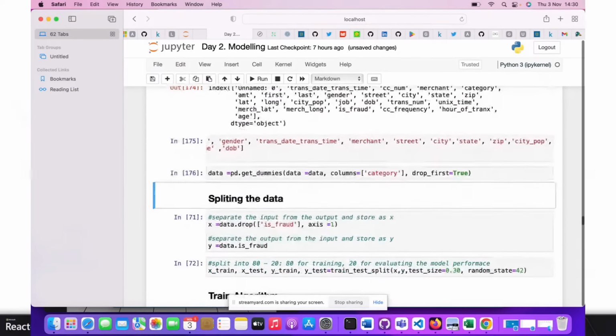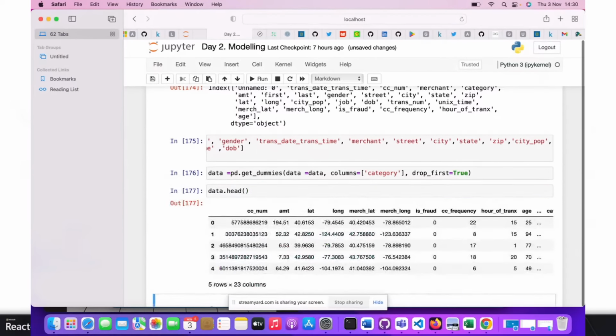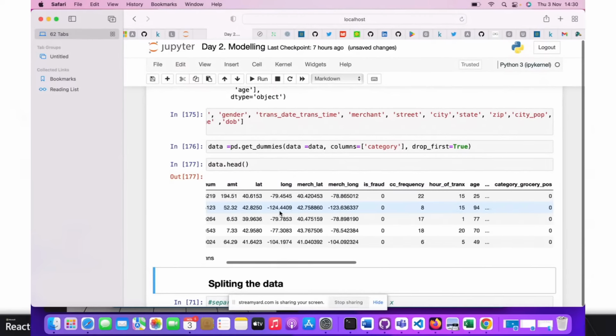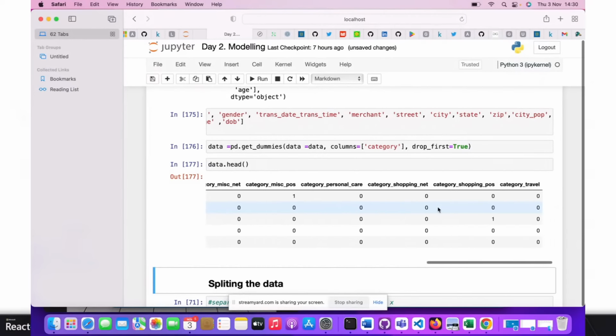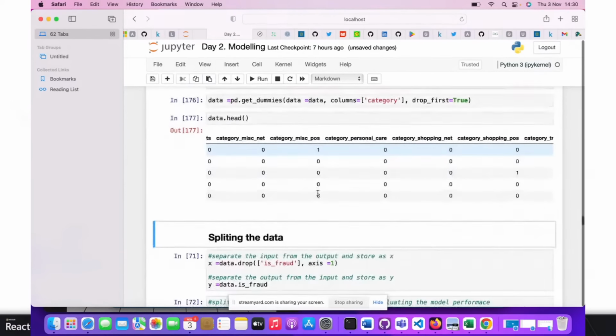We can look at our notebook now and see the head and the shape we're having. We still have our 23 shape, we have removed our features, and we see the one-hot encoding. This particular row means the category is miscellaneous POS, which is what they used the money for. The others we have zeros.